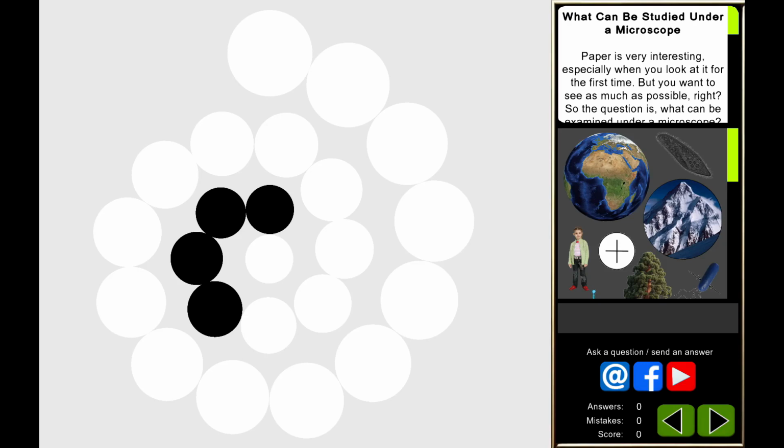In the first assignment, students will assess the scale of objects that can be found on our planet and understand which of them and how they can be viewed under a microscope. A little hint: you can even examine the planet Earth as long as you take a microscopic piece of it.